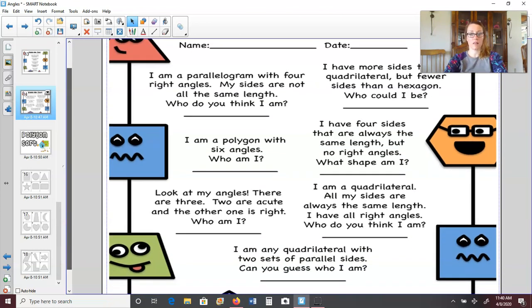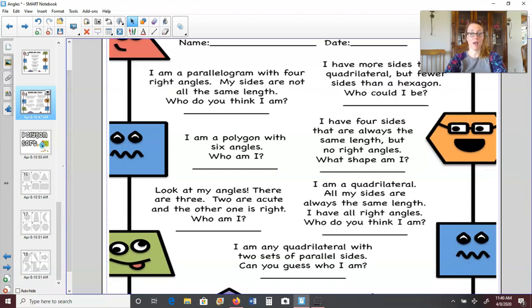I am a parallelogram with 4 right angles. My sides are not all the same length. Who do you think I am? So this shape is a parallelogram, which we didn't talk a whole lot about. It wasn't in our book, but a parallelogram just means all of the sides opposite are parallel. So when we learned about squares and rectangles and rhombuses, those are all parallelograms because all of their opposite sides are parallel, running straight across from one another. They will never cross or touch.